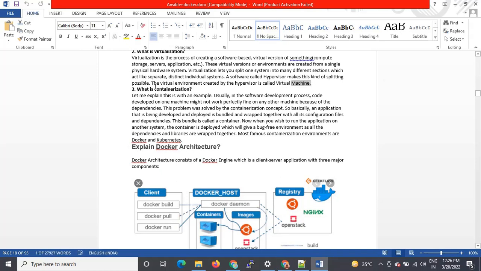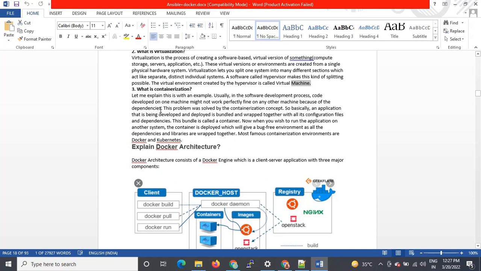Now let's move on to containerization. What is containerization? Let me explain this with an example. Now you can see, guys, usually in the software development process, code developed on one machine might not work perfectly fine on any other machine. If you are working, then you come to know that if your code is working in your local system, it may or may not work in a higher environment, right?